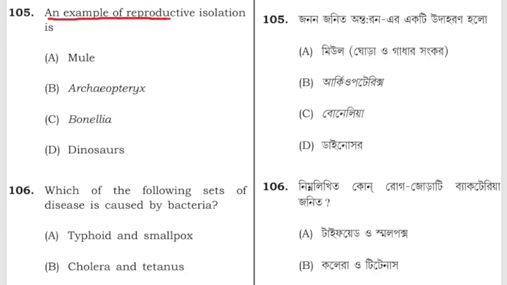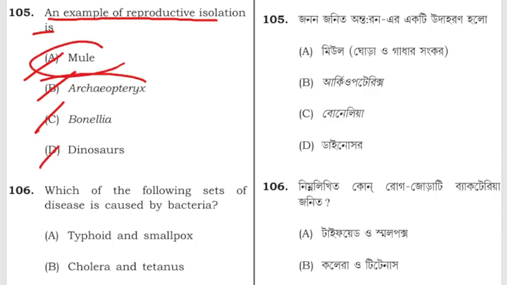An example of reproductive isolation is mole, Archaeopteryx, Bonellia, dinosaurs. The correct answer is mole. Mole is the correct answer.